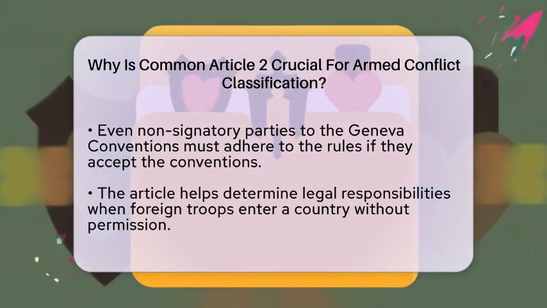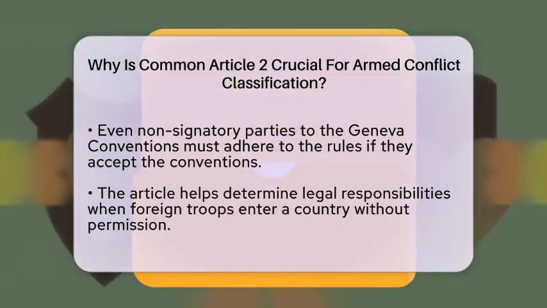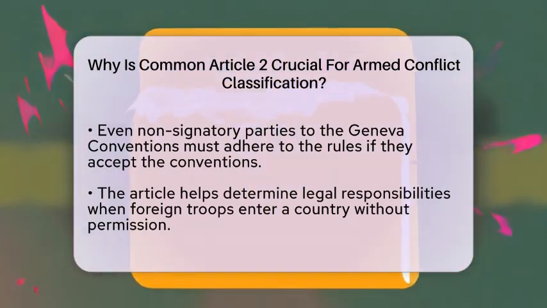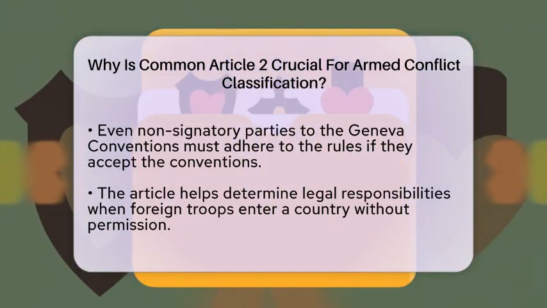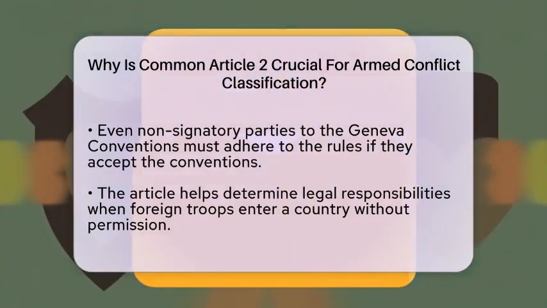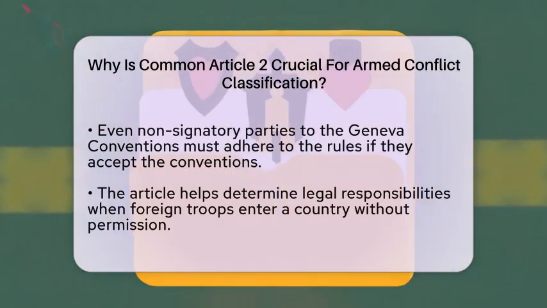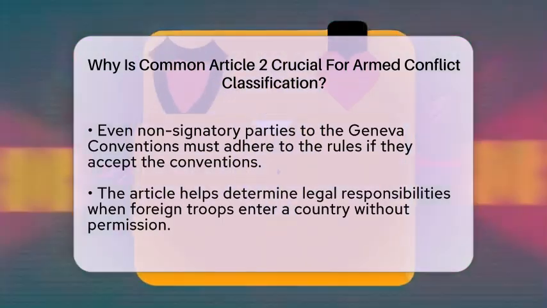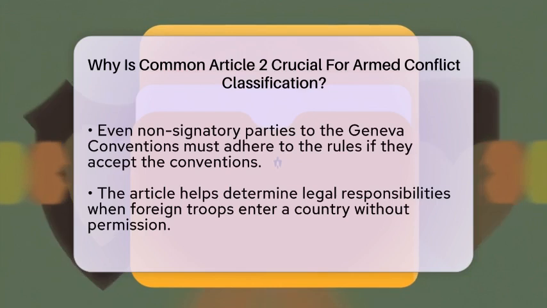In practical terms, this article helps determine the legal responsibilities of countries and armed groups. If foreign troops enter a country without permission, the conflict may be classified under Common Article 2. This means the full scope of international humanitarian law applies, protecting civilians and combatants alike.